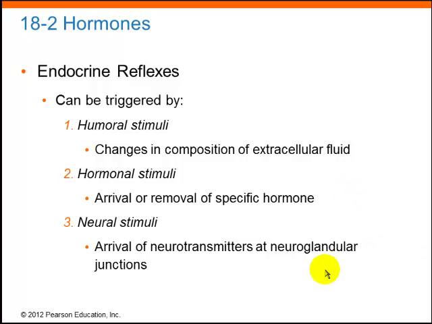The third category is neural stimuli. If the nervous system triggers an endocrine response, that would be a neuroendocrine reflex. That neural stimulus caused the secretion of the hormone. An example of that would be the secretion of epinephrine when you're stressed.